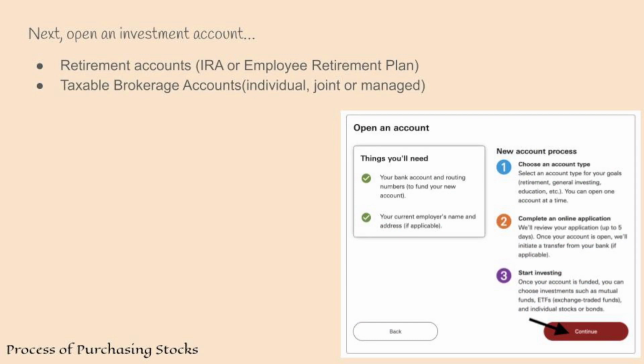Next, you have to open an investment account. The two main types of investment accounts are retirement and taxable brokerage accounts. Brokerage accounts have no tax advantages, but they give you full control over your investments and flexible funding and withdrawal options. Retirement accounts are generally tax-deferred or tax-free, but you have less control over investments and you get a penalty for early withdrawals of the investment.